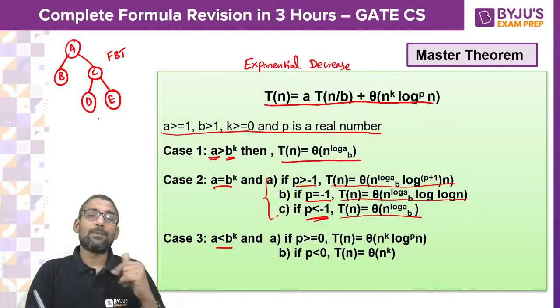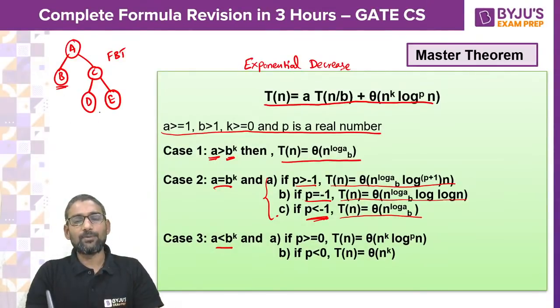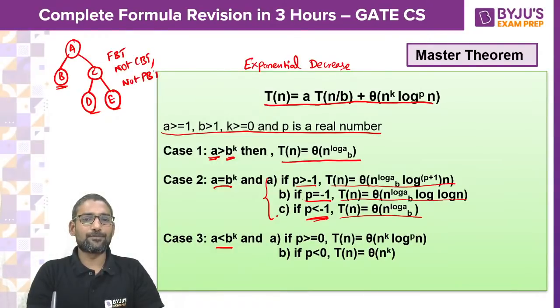Why? Perfect binary tree says it is full and leaves should be at the same level. Here B is at one level, D and E are at another level. So it is not perfect, it is not complete, but it is full binary tree, right?